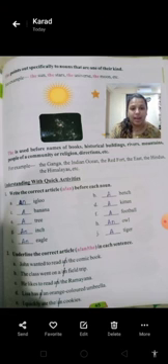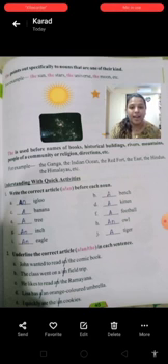Banana. It starts with a consonant, so a. Kitten. K is a consonant, so a. Tree. T starts with a consonant, so a. Football. F is a consonant, so a. Inch.